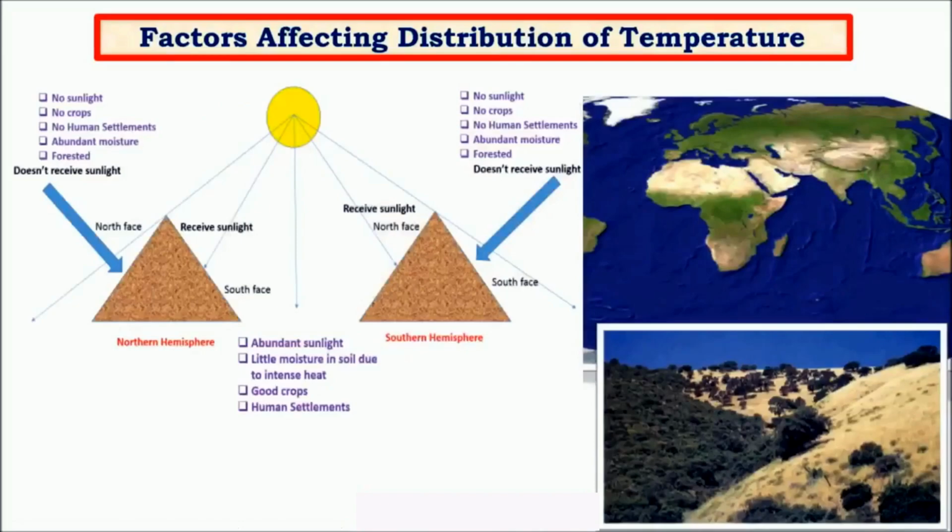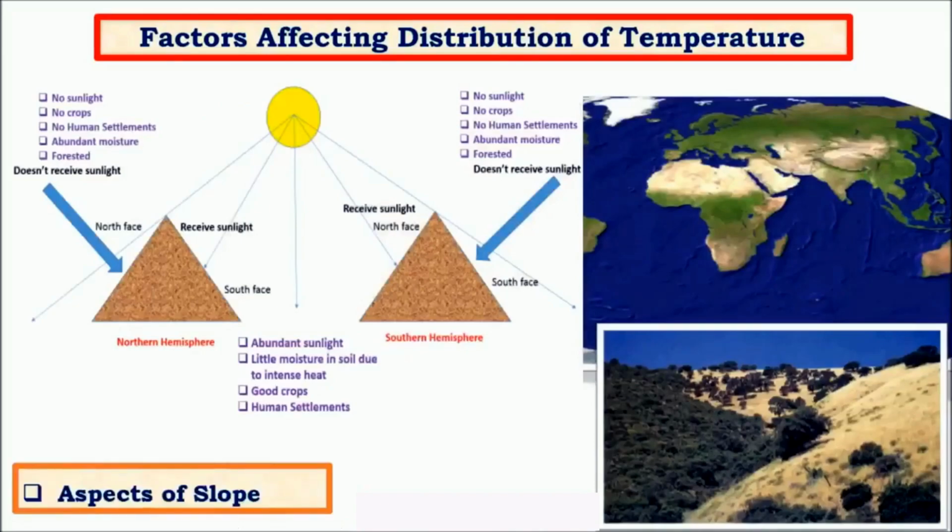And the next important factor is slope. Aspects of slope is a very important concept. Again, to understand this, we need to know about the apparent position of the sun. We know that the sun apparently moves along the equator. As a result, there are regions which might be under constant shadow of a landform due to the apparent movement of the sun. For example, let us consider two mountains, one in the northern hemisphere and the other in the southern hemisphere. The sun will be moving along the equator.